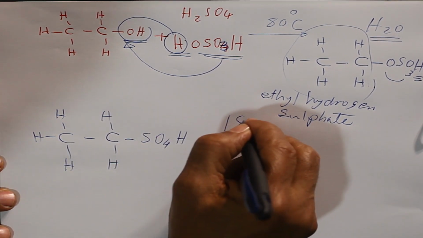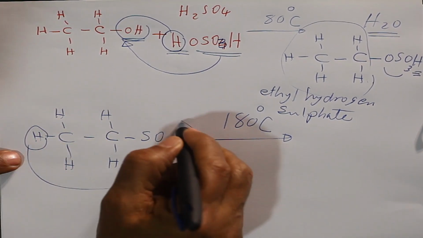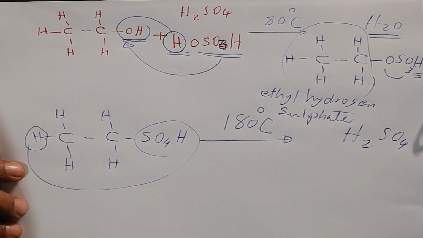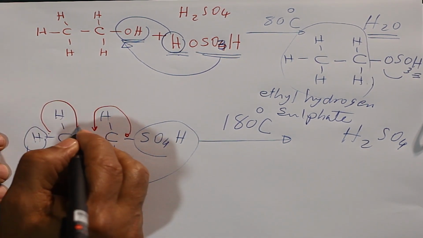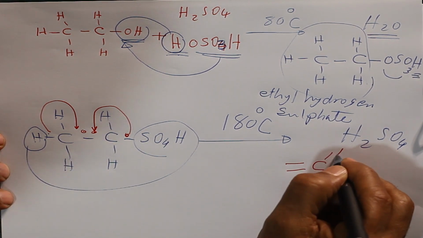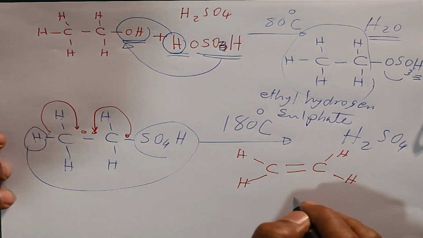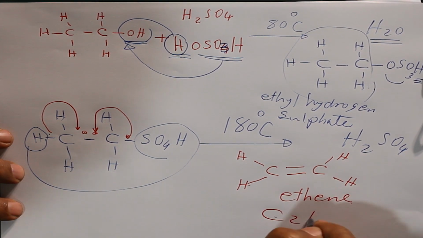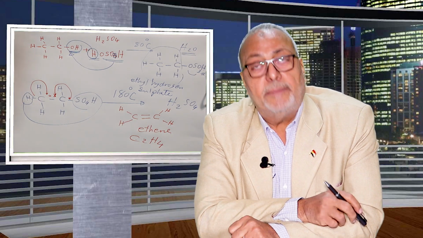By heating at 180 degrees, what happened? It will get hydrogen to complete sulfuric acid, H2SO4. What happened? This electron transfers to the inside. They form a double bond, CH, H, C, H, H, ethene, C2H4. The preparation of ethene takes place in two steps.